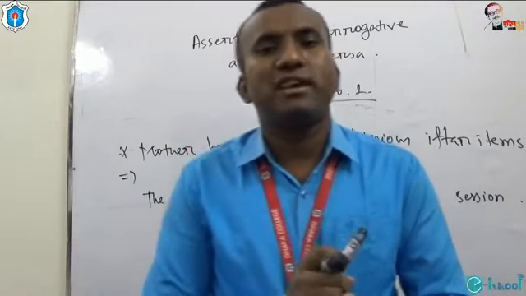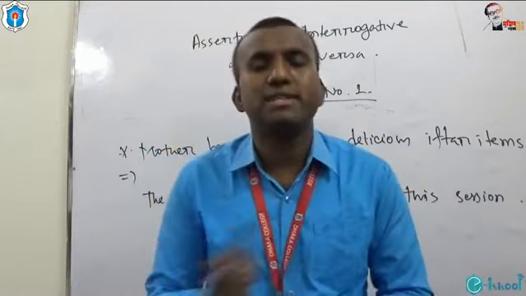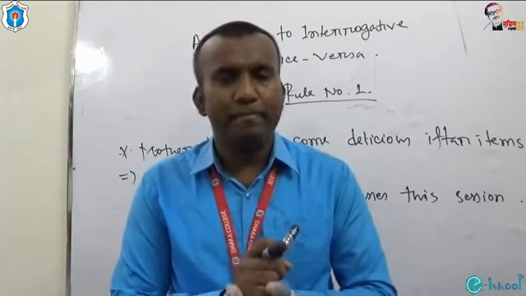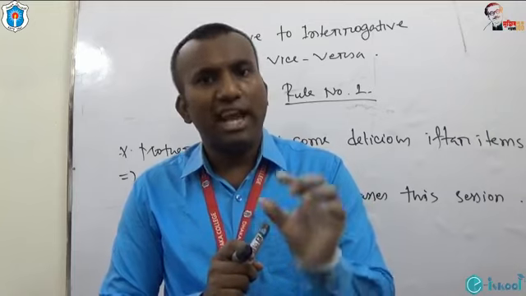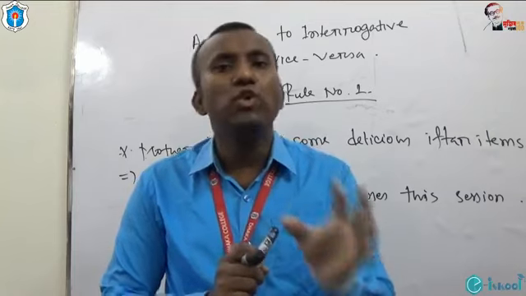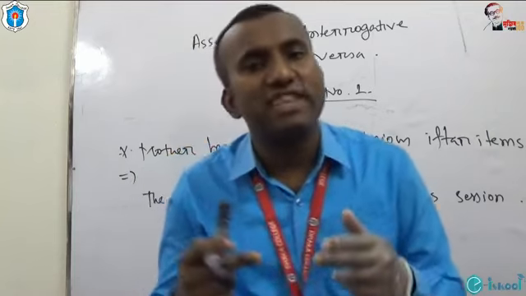The auxiliary verbs that can be helpful in this portion of grammar are am, is, are, was, were, have, has, had, do, does, did. These are the auxiliary verbs.